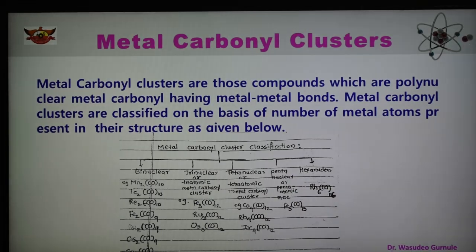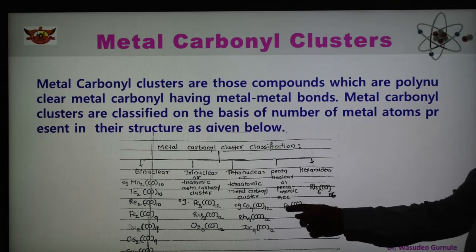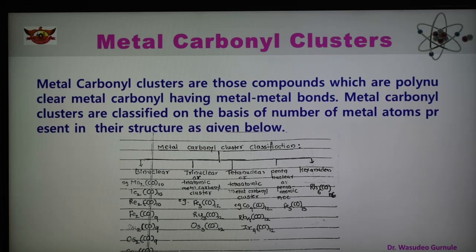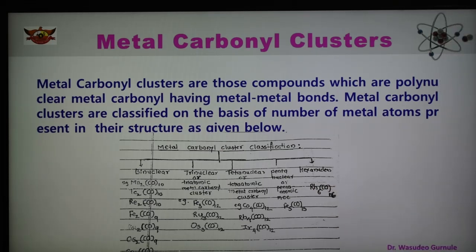And next is the pentanuclear. The example is Fe5(CO)15, where five metals are present. And the last is the hexanuclear metal carbonyl, in which six metals are present. And here the examples are Rh4(CO)12 and Rh6(CO)16. So these are the metal carbonyl clusters, which can be classified on the basis of the number of metal atoms present in the structure of the metal carbonyl.